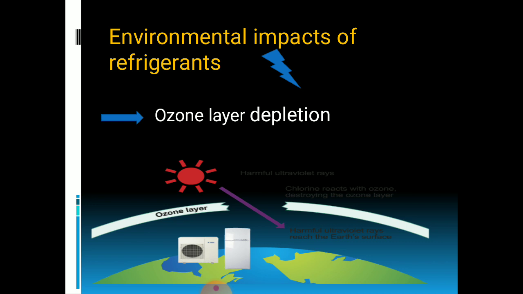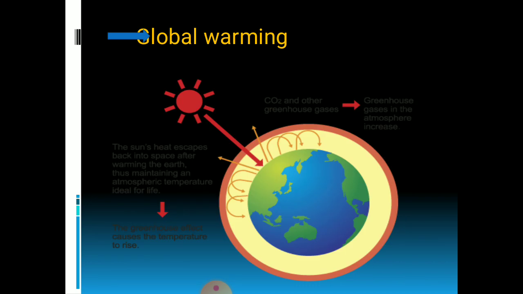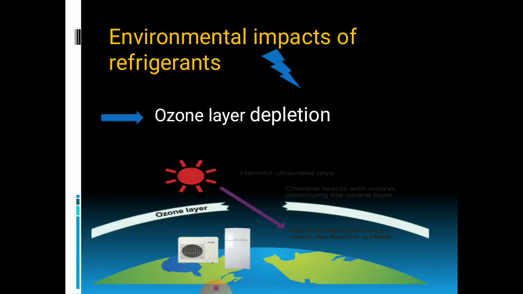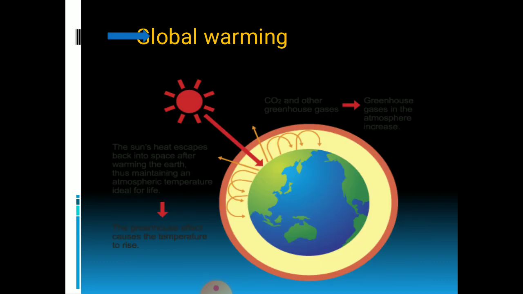As everyone knows, ozone has the capacity to block ultraviolet radiation, but oxygen cannot block that. So that's why the Montreal Protocol suggested all CFCs should be out of production. So these are the major effects of some refrigerants on the environment, that is ozone layer depletion and global warming.